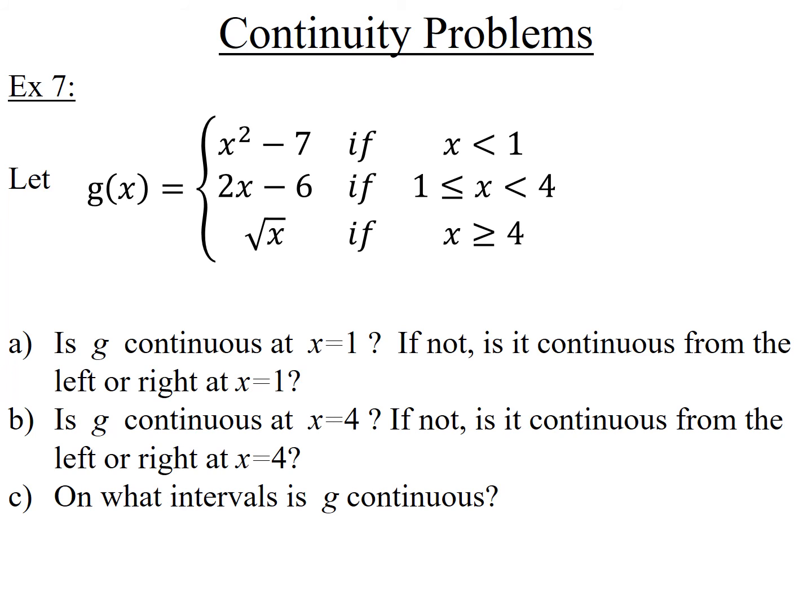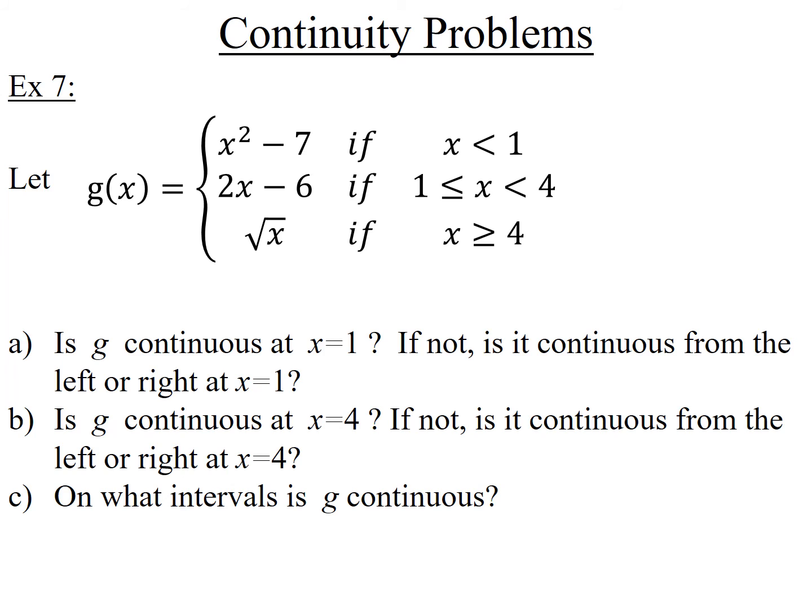So basically this question is asking you, where is this function continuous? Find all the places where it's continuous. Part A is asking you about 1. It's saying, what's going on at 1? Is it continuous at 1? If it's not, is it continuous from the left or right? Part B is asking you about the number 4. Is this function fully continuous at 4? If not, is it continuous from the left or the right? And then part C says, where is this function continuous? Now, on an exam or a quiz, I don't really have to ask you part A or B. I can just go straight to part C and say, where is the function continuous?